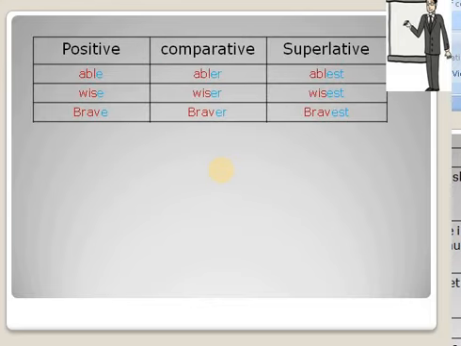Let us see next model. Able, abler, ablest. Wise, wiser, wisest. Brave, braver, bravest. To the adjectives in the box which are ending in E, only R and ST are added to form comparative and superlative respectively.